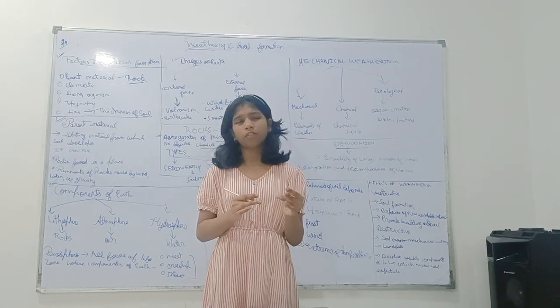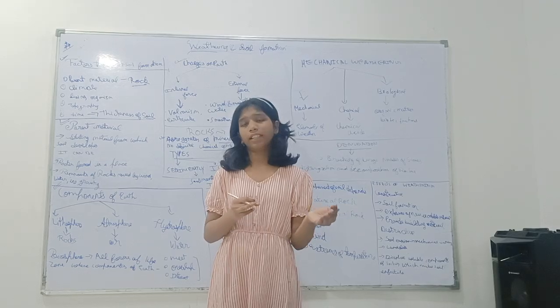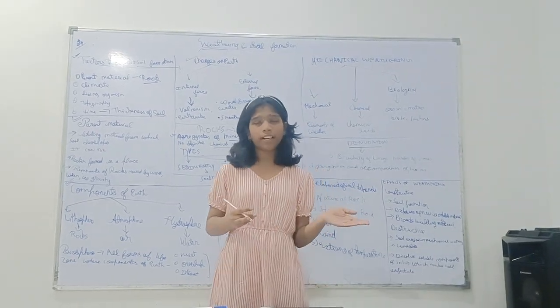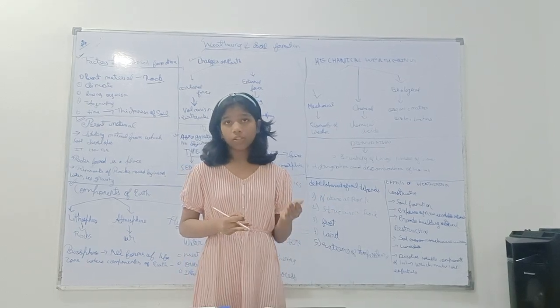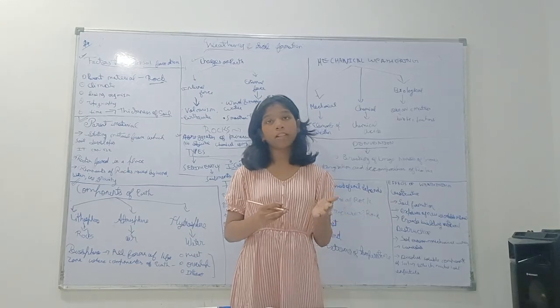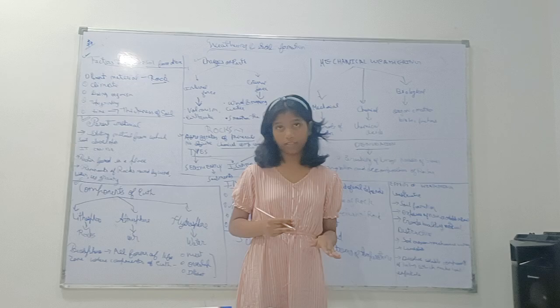There are many soluble components of soil, so weathering wears them away or they are moved by the wind. That makes the soil infertile, and we don't want infertile soil with low agricultural production.